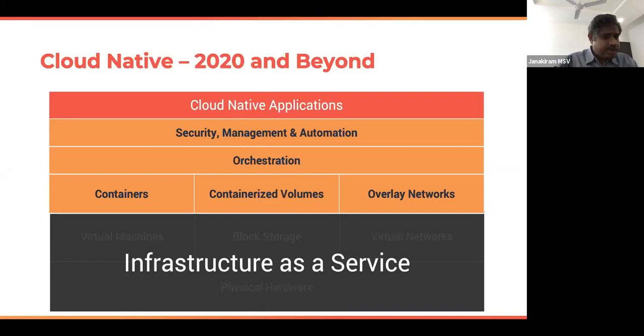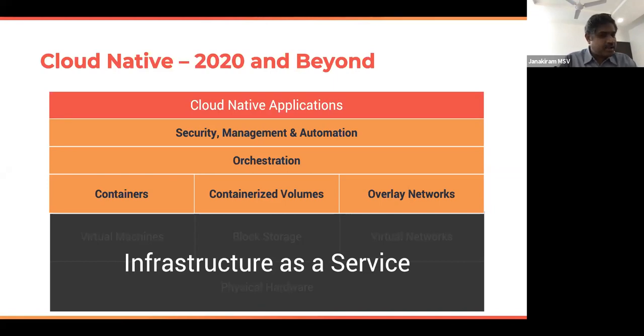So you have multiple containers running inside the virtual machine, which will deliver better optimization, better performance, and better utilization of your available infrastructure. And containerized volumes, which are typically carved out of your existing block storage. And then we have overlay networks that are basically a software-defined network, highly optimized for containers. So there is a level of abstraction above IaaS in the form of containers.